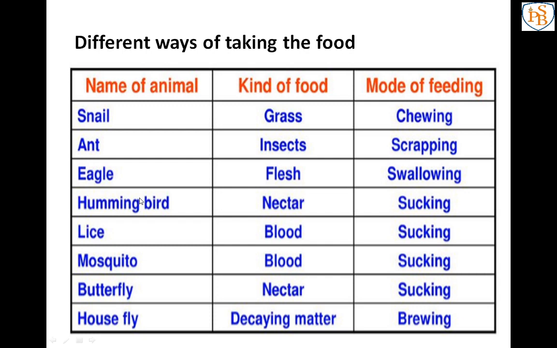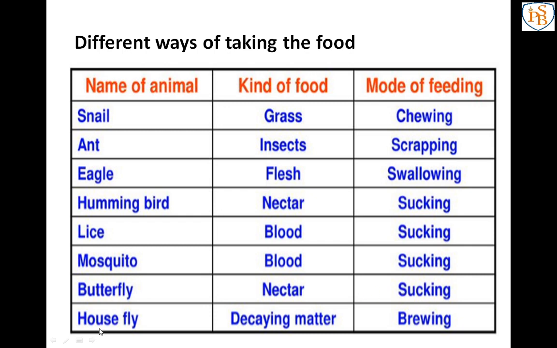Next one, hummingbird: the food is nectar and the mode of feeding is sucking. Next one is lice: the food of lice is blood and the mode of feeding is sucking. Next animal is mosquito: the food of the mosquito is blood, mode of feeding is sucking. Next one, butterfly: the kind of food is nectar and the feeding mode is sucking.